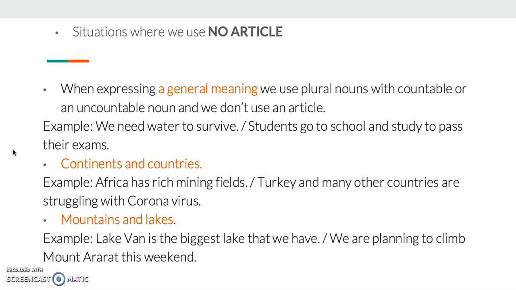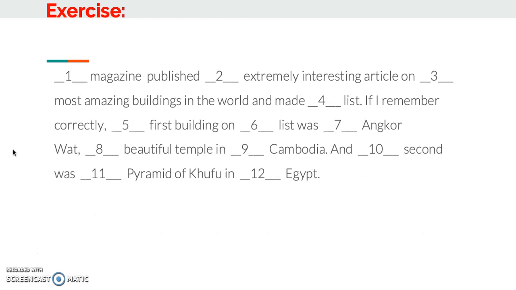Or an uncountable noun. We need water to survive. Water is uncountable, and I'm talking about it in a general sense. That means I don't need an article. Also, with continents and countries and mountains and lakes, I don't use an article. Okay, here's an exercise. Now I want you to pause the video. I'm going to give you 5 seconds to do the exercise, please.